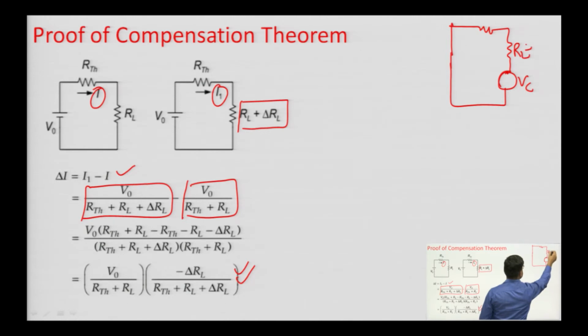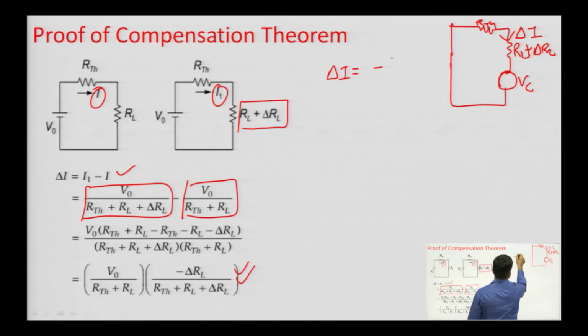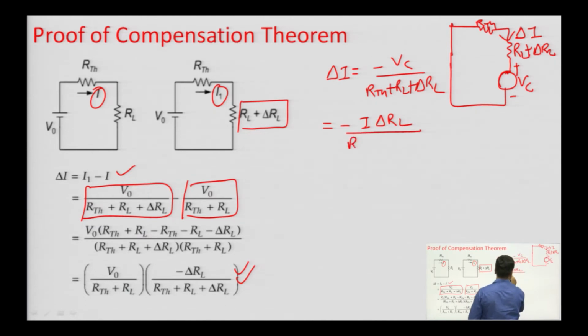So, it will be R_L plus delta R_L, this is R_TH, and we are taking it as delta I. So, delta I can be written as minus of Vc divided by R_TH plus R_L plus delta R_L. Vc we have calculated as I into delta R_L divided by R_TH plus R_L plus delta R_L. So, this is our delta I. So, this is our compensating voltage, I into delta R_L.